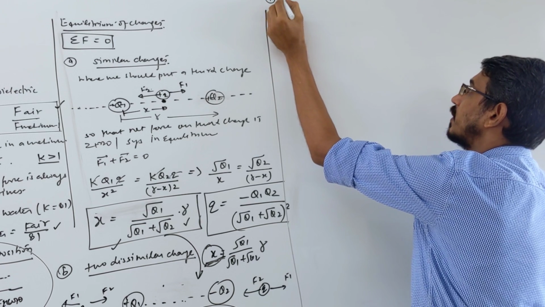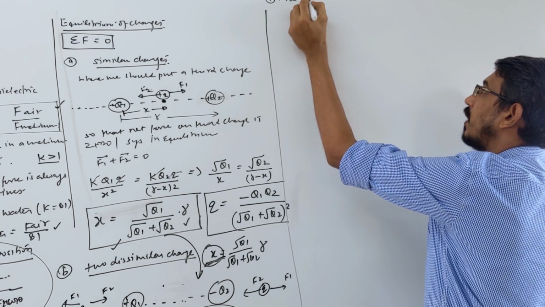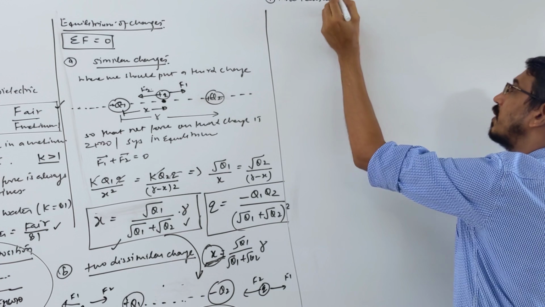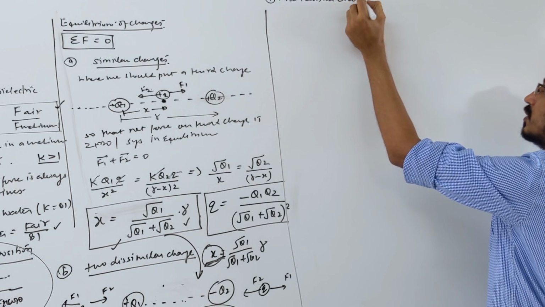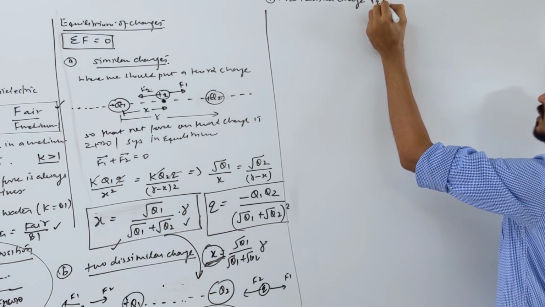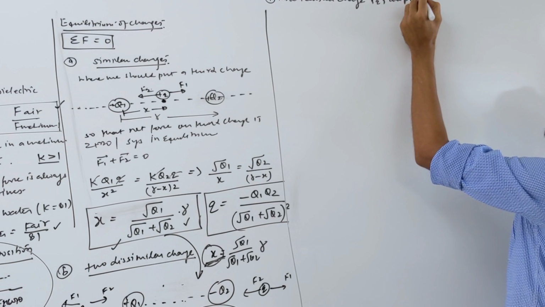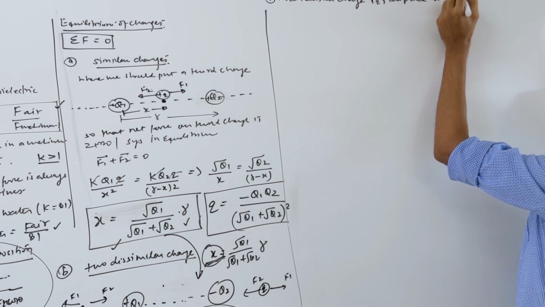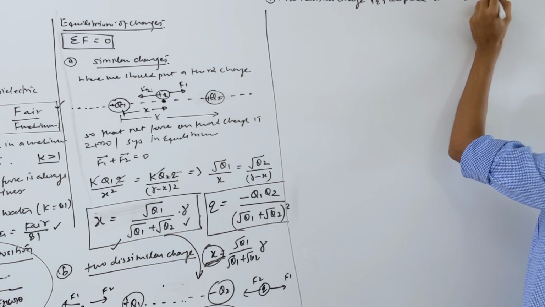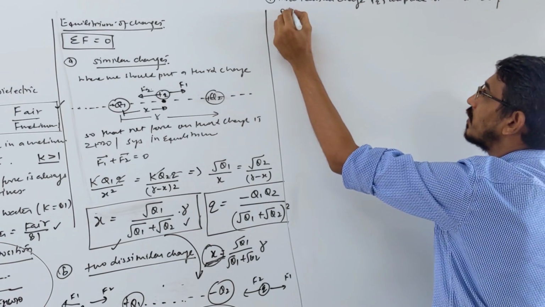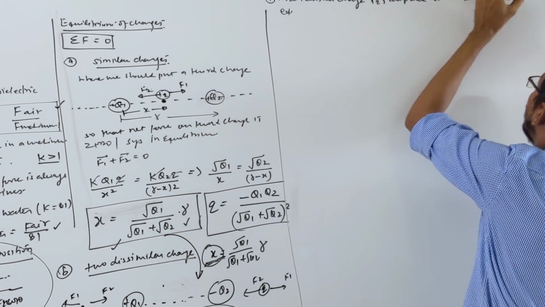For example, 3 identical charges Q are placed at the corners of an equilateral triangle.